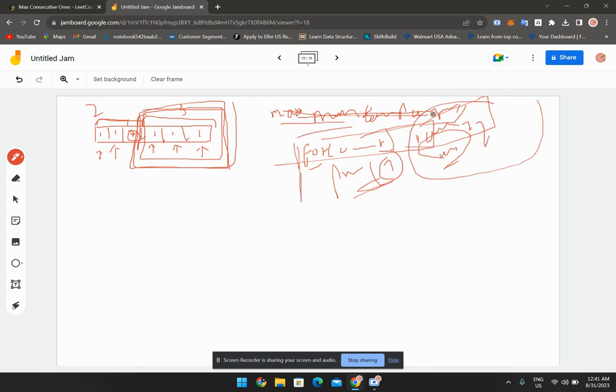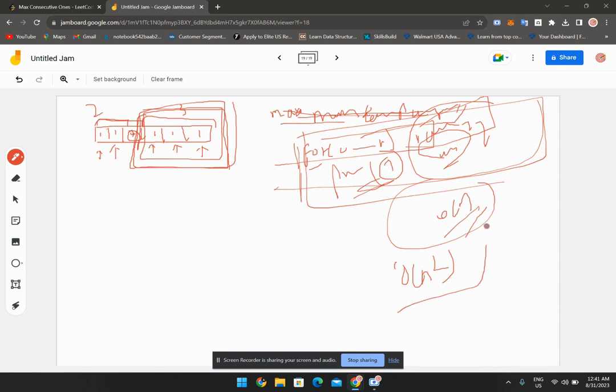So it takes big O of n square time complexity and big O of 1 space complexity, which is not better. Although space complexity wise it is good, time complexity wise it is not good, because big O of n square is time taking. Which is not good, because we have a better approach.